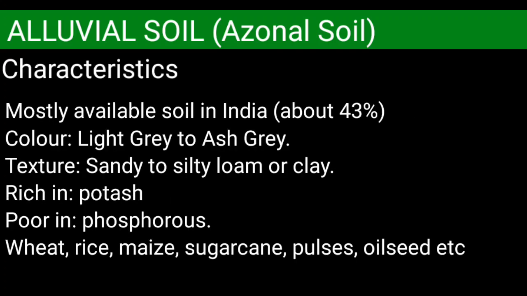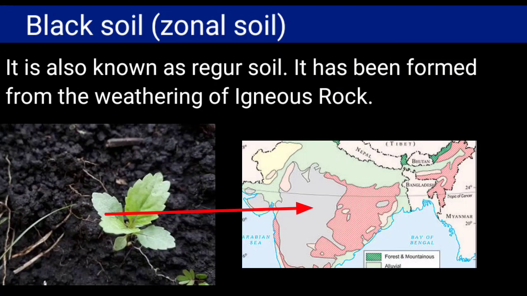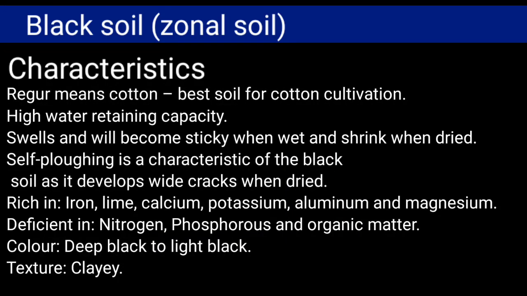Characteristics: the color is light gray to ash gray, texture sandy and silt, rich in potash, poor in phosphorus, and mainly good for wheat and rice cultivation. Black soil is a regur soil formed from the weathering of igneous rocks, mainly found in the Deccan Trap region of our country. Characteristics: best suited for the cultivation of cotton, high retention capacity, becomes sticky when it is wet and shrinks when it dries.